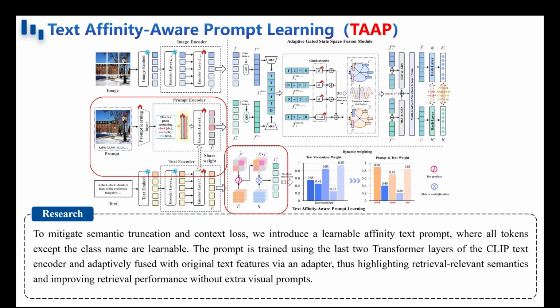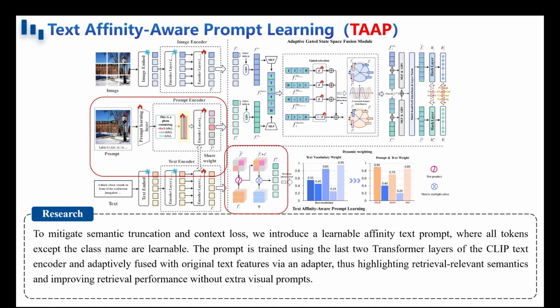To alleviate semantic truncation and supplement missing contextual semantics, we introduce affinity-based text prompts to enhance the learning of truncated text features. Specifically, a learnable text prompt is constructed in which all tokens except the class name are learnable. The last two transformer layers of the CLIP text encoder are used to adaptively learn this prompt.